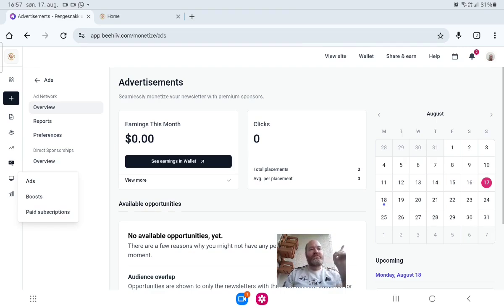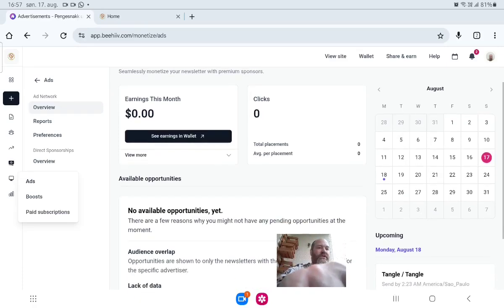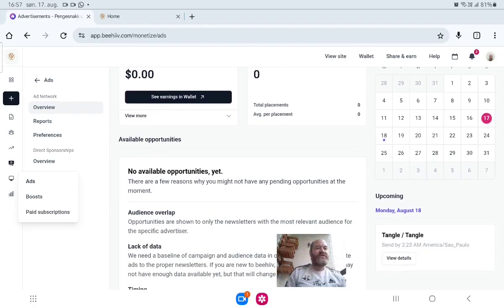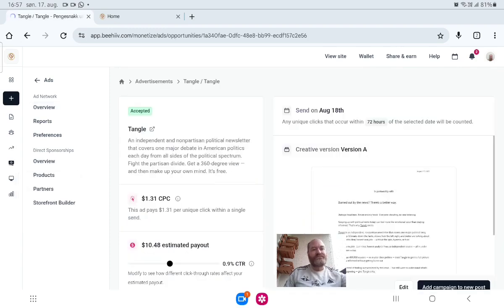As you can see there now, I have set up one for the 18th. You see a blue thing there, that means I set up one. If you go a little down here, Tangle, that's the first one that will be inside my newsletter. I made a newsletter and I just put in this one, and it will basically automatically make advertising inside your newsletter. With this one, I will get paid each time someone clicks a link that is based on this advertising. So let's push here now for view details.